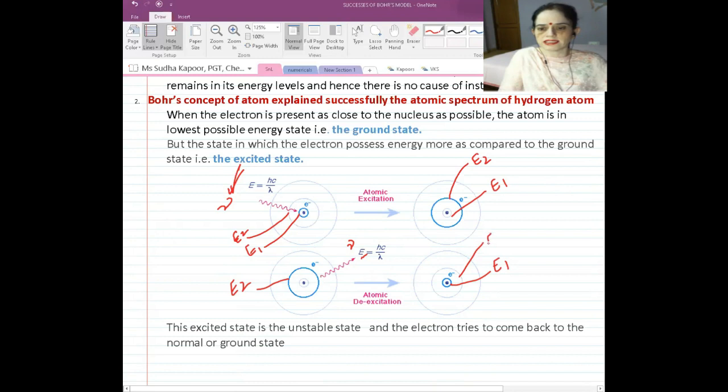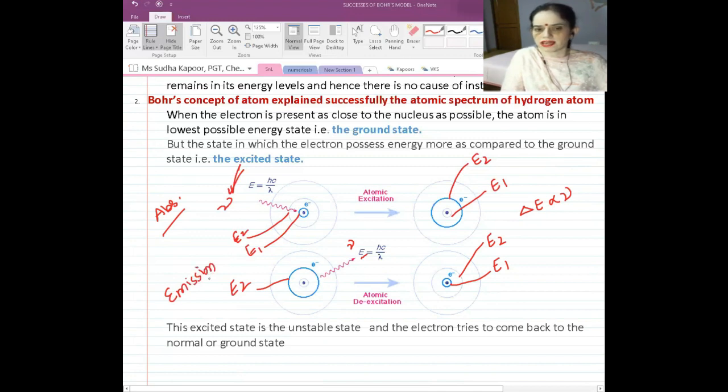So in both cases, delta E is directly proportional to nu, the frequency of the radiation which is either absorbed or emitted. The first is the case of absorption, and the second is the case of emission.